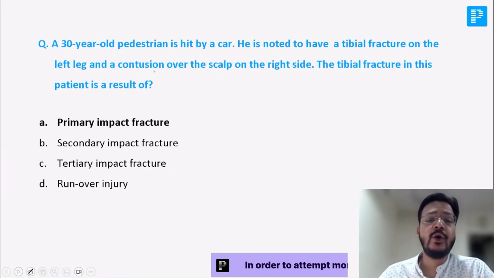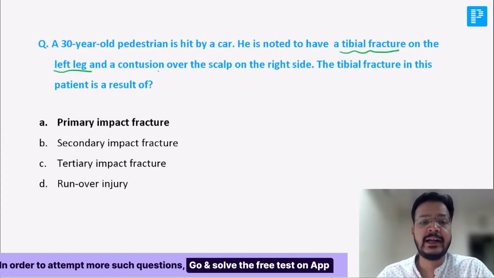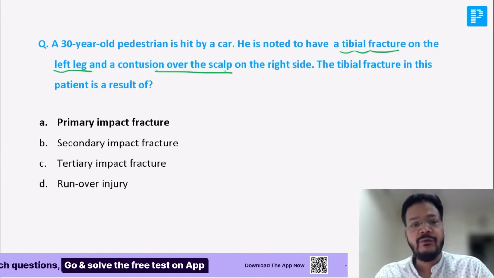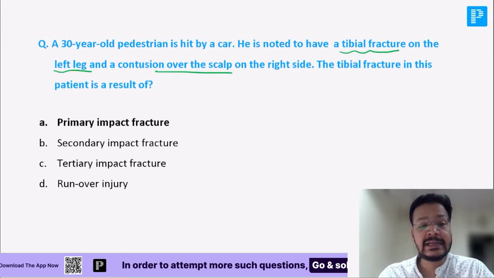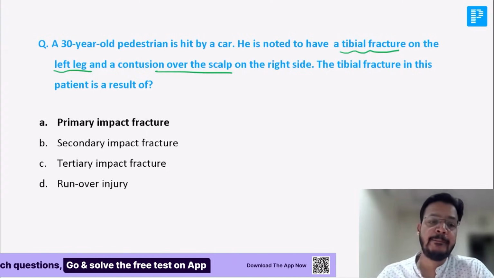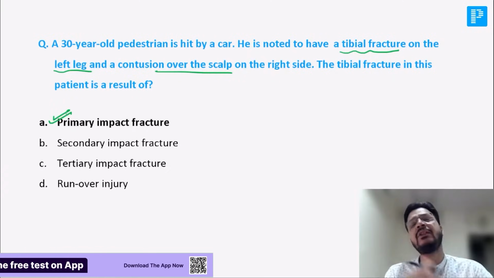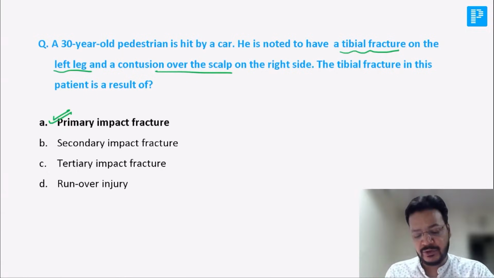Now, sir, a 30-year-old pedestrian is hit by a car and there is a tibial fracture on the left leg and contusion over the scalp. Which type of impact injury is the tibial fracture? Is it a primary impact, secondary impact, tertiary impact, or run-over injury? Here it is primary impact injury. Hitting the car, the first impact by the bumper, that is a bumper fracture. It is a primary impact.